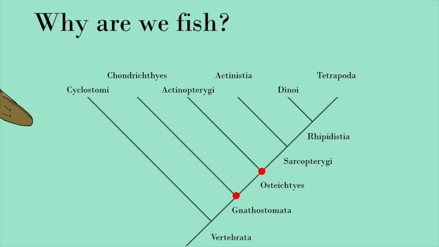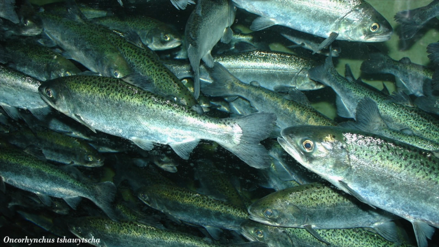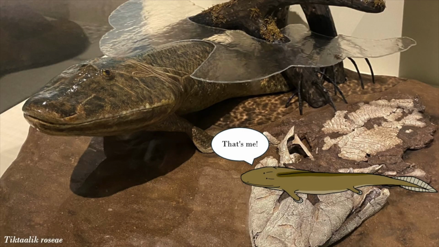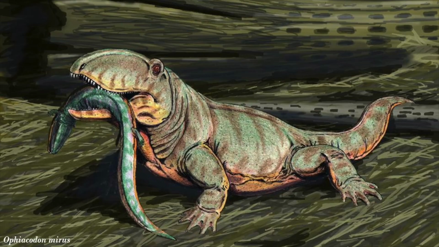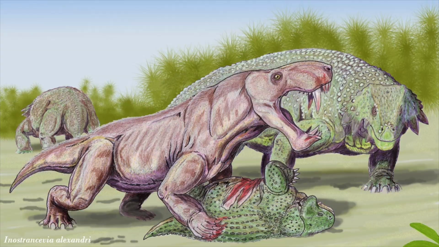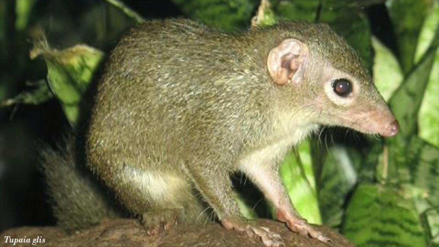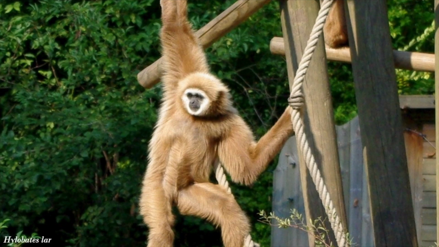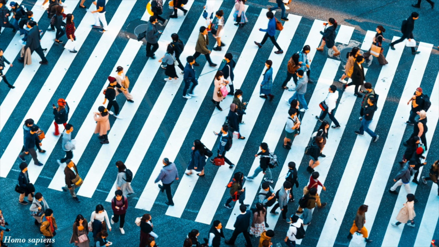This may all seem a bit far-fetched when you compare a human to a salmon, but when you compare a salmon to a coelacanth, to a Tiktaalik, to a non-amniote tetrapod, to a basal synapsid, to a derived synapsid, to a basal mammal, to a basal eutherian, to a basal primate, to an ape, to a human, you can see the resemblance. And keep in mind that that's just a few organisms from the 400 million year transition from fish to people. A quick disclaimer, none of these organisms were direct ancestors to humans, they're just to give you an idea of how this transition happened.